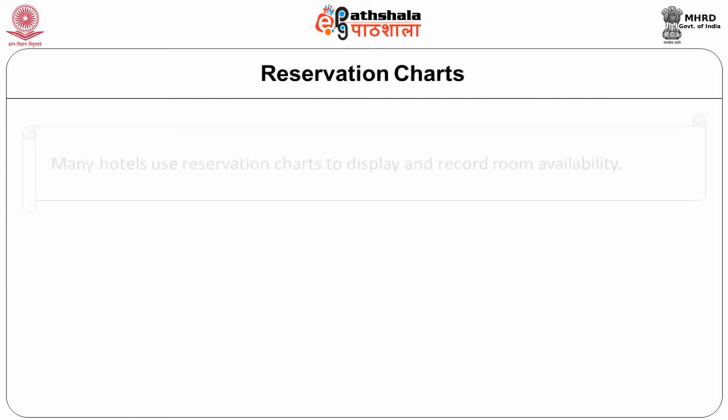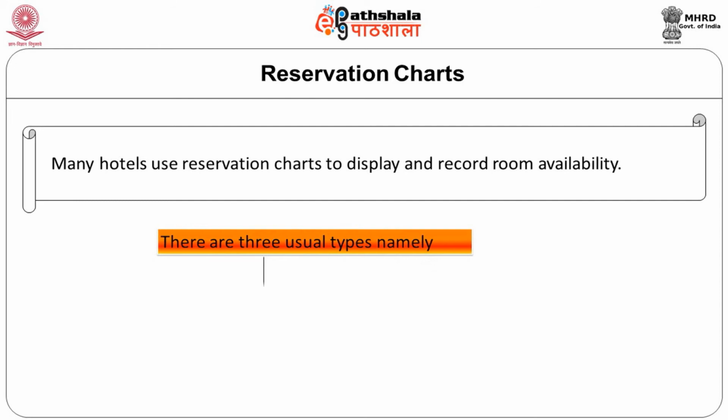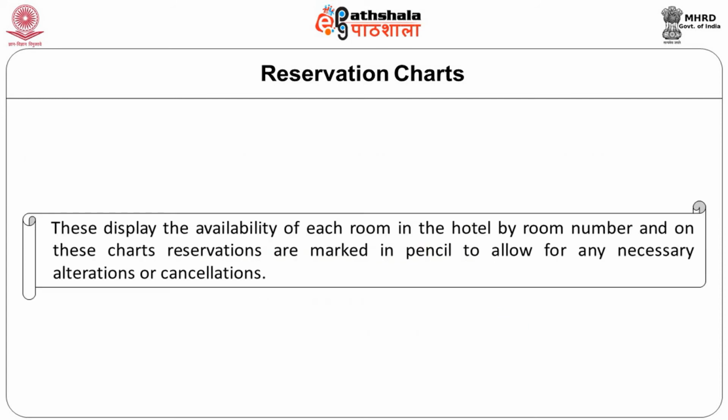The next is reservation charts. Many hotels use reservation charts to display and record the room availability. There are 3 usual types, namely conventional charts, density charts, and the last one is stop-go charts. The conventional charts display the availability of each room in the hotel by room number, and on these charts, reservations are marked in pencil to allow any necessary alterations or cancellations.